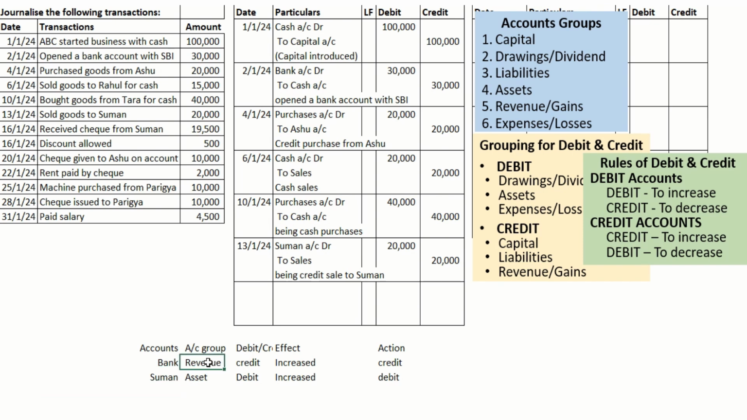I'll tell you. Bank account, the category is asset. Suman in this question is an asset, because it was a receivable. So it's an asset, and the category of asset is always debit. Bank balance is getting increased. Suman's balance, the receivable, is getting decreased, because he is making the payment.